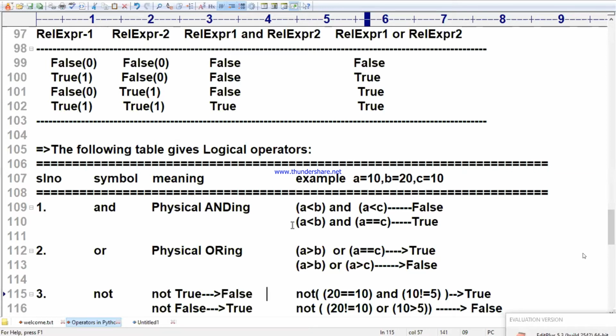Result is false. If relational expression 1 or relational expression 2, any one of it is true, then the result is true. In the case of the OR operator, Vijay Kumar, everybody is answering. So when I am asking, Vijay Kumar only will answer. Others don't answer. Vijay Kumar answer. False, false. OR operation.